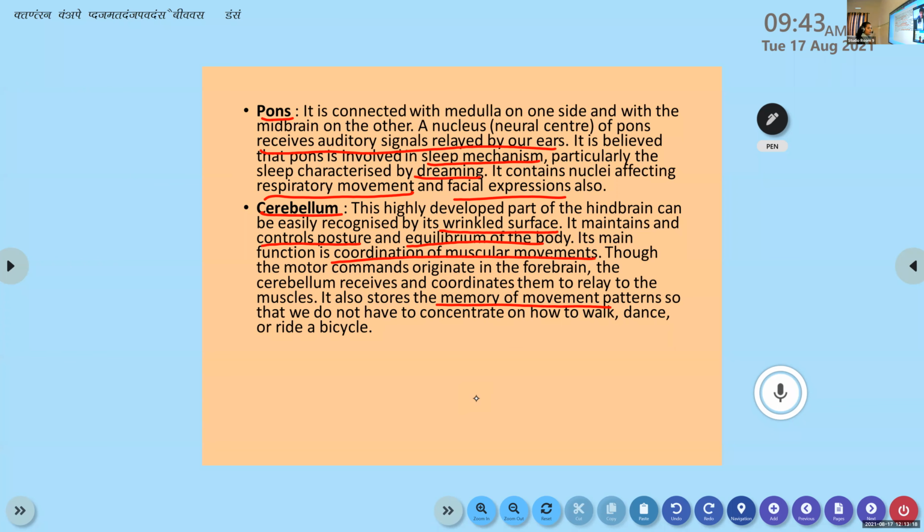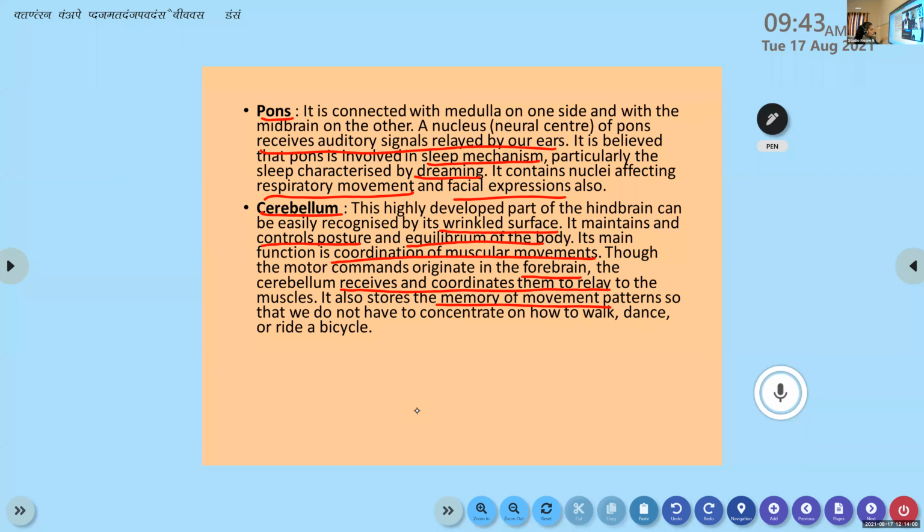Okay, the motor commands from the brain might originate in the forebrain, which means the order or the command might come from the forebrain part. But the cerebellum is a part of the hindbrain, right? So what is its function? The cerebellum receives and coordinates them to relate to the muscles. It's kind of an executive, the higher executive. It receives the signals, the messages, coordinates them, and then gives them to the peripheral nervous system to make the organs work, to make the muscles and glands work. Okay.